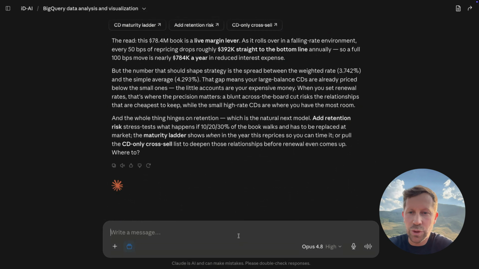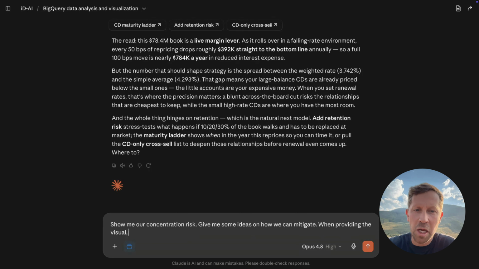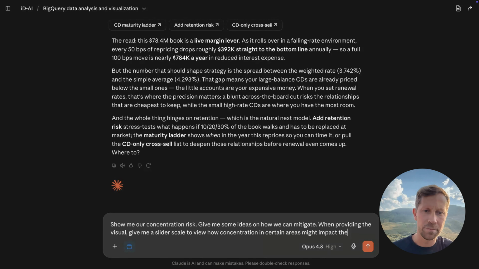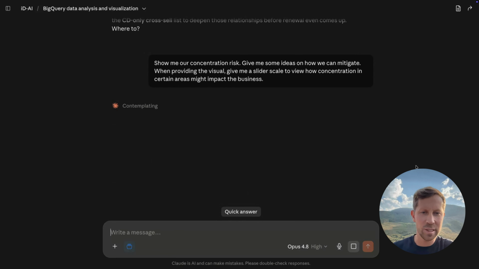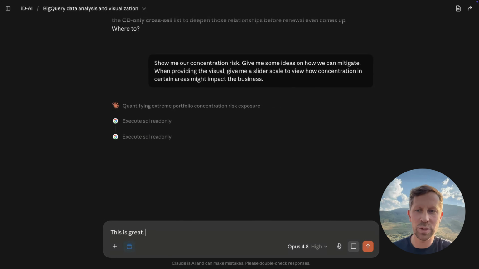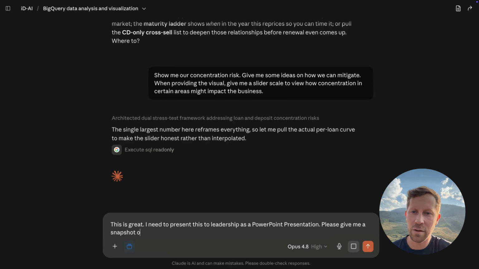I want to show concentration risk. Let's go a little bit deeper. Show me the concentration risk, areas how I can mitigate when providing the visual. Give me a slider scale. This is big. Slider scale to view how concentration in certain areas might impact the business. So I've done slider scale graphs. They help a lot. There's not a lot of tools out there unless you're in like a Sigma or something, Power BI, where you can do that. Claude's got it native. So if you request that slider scale view, it's going to pull that.